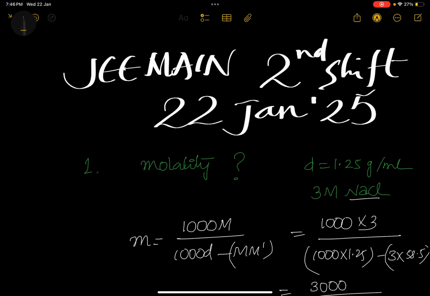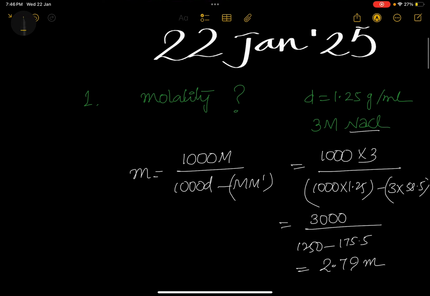JEE Mains second shift, 22nd January 2025. The first question is about molality by giving molarity and density. So we have a direct formula. Molality is equal to 1000 M by 1000 d minus M M dash.